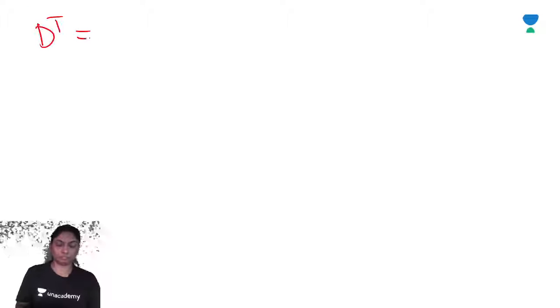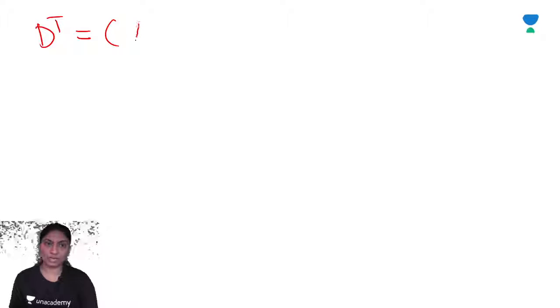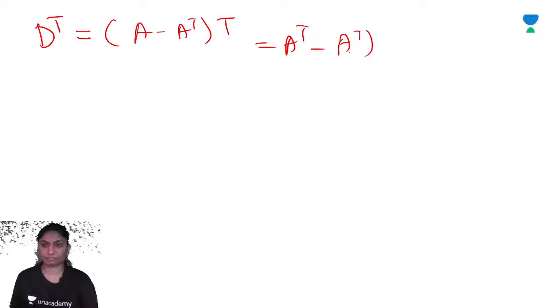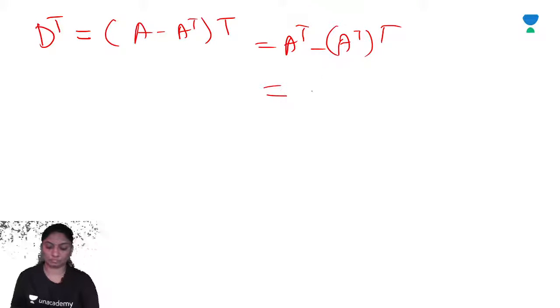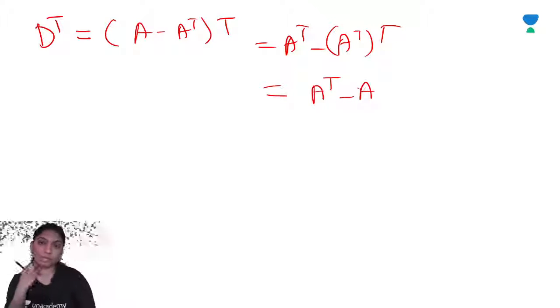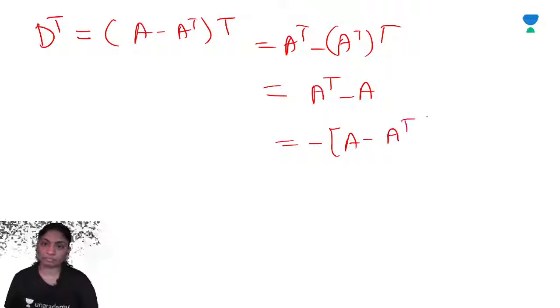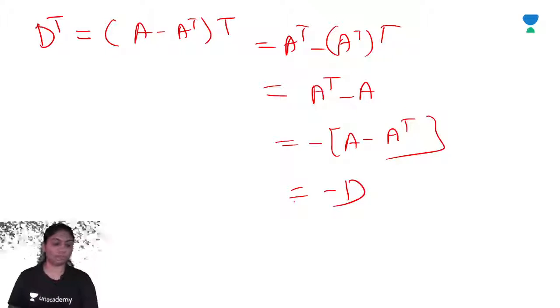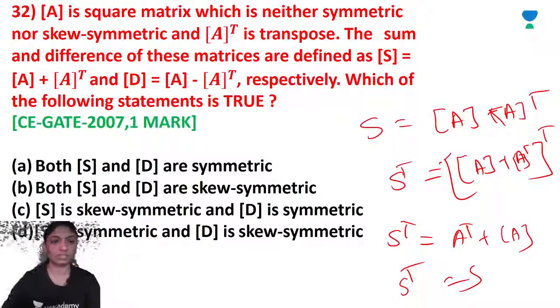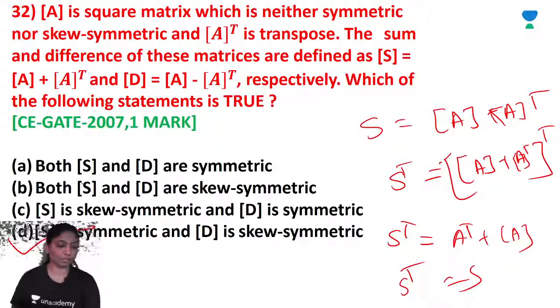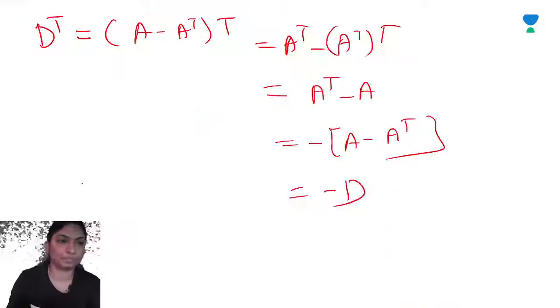Now D transpose is A minus A transpose, transpose, which gives minus D. So D is skew symmetric, S is symmetric. So D is the correct option. Okay. Are you getting it? D is the correct option.